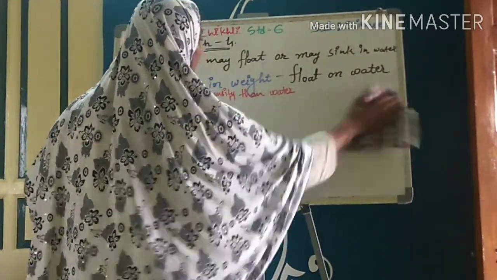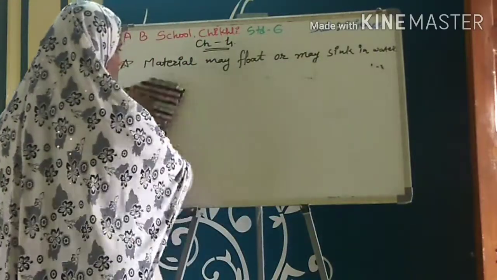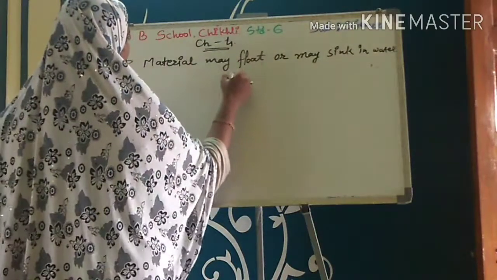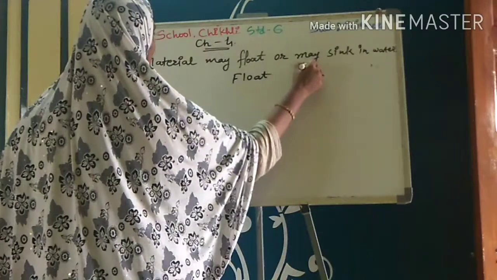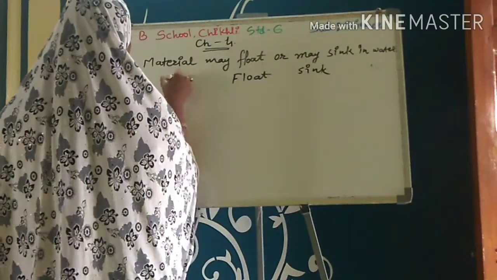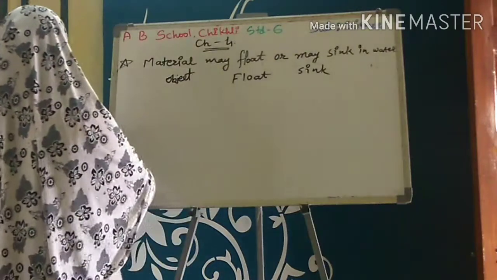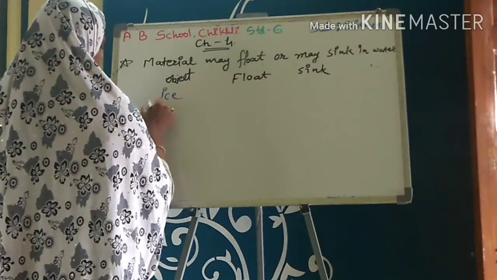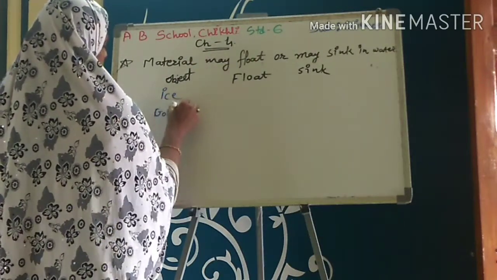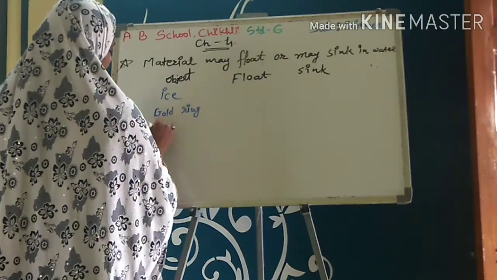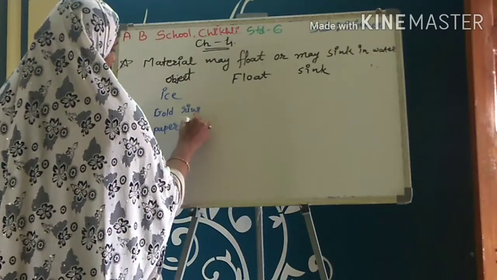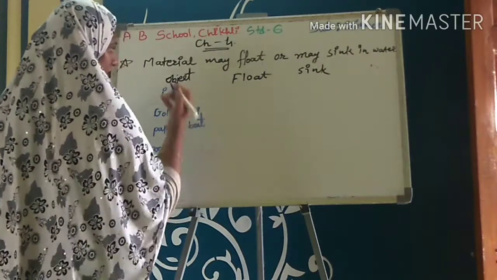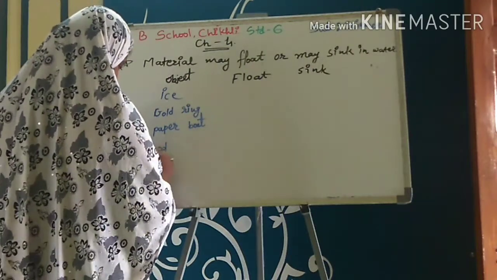If we take examples of some objects and you are asked to differentiate whether they will sink in water or float on water. Okay. If we take the example of ice, a gold ring, a paper boat, a wooden piece or wood, a boat, a dry leaf.